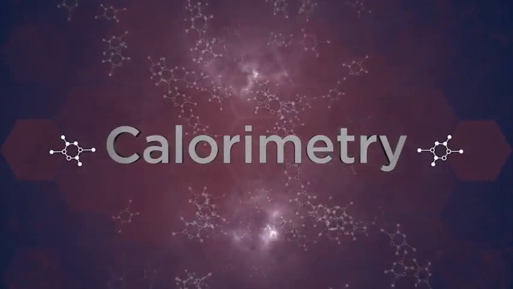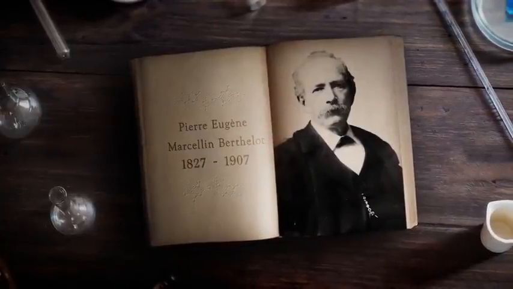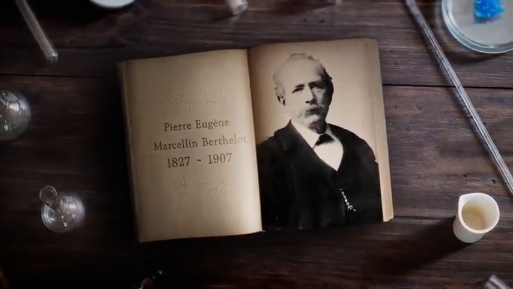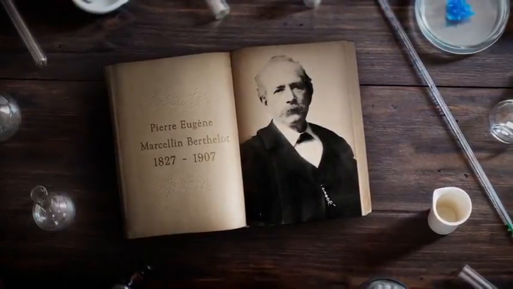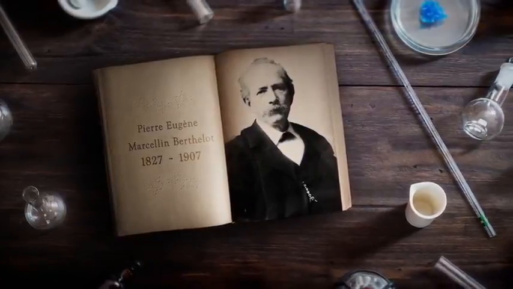So we're finally ready to answer the question, how do chemists actually measure the heat of a reaction? To get our answer, we have to go back to the mid-1800s. It was a French chemist by the name of Pierre-Eugène Marcellin Berthelot. Berthelot was a contemporary of Joule, and just like Joule, the industrial needs of his day drove him to study the storage and release of chemical energy.